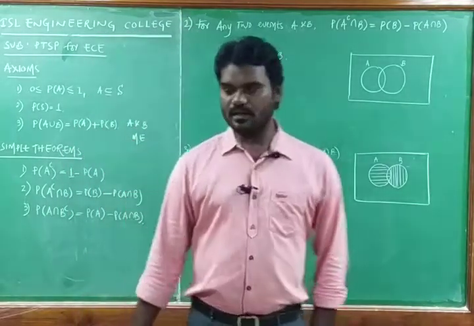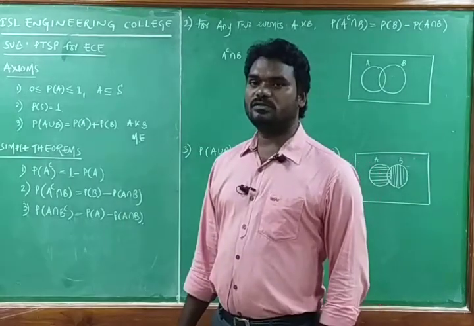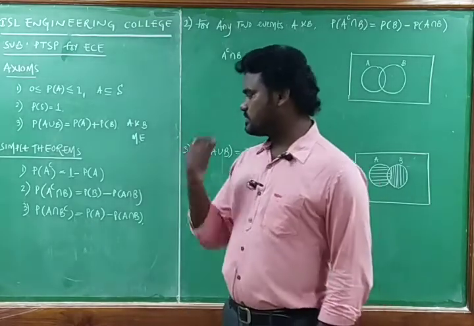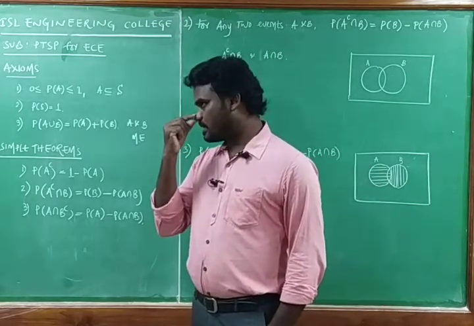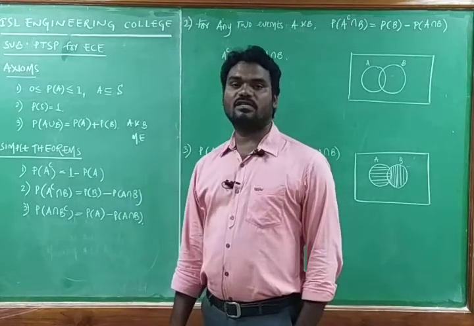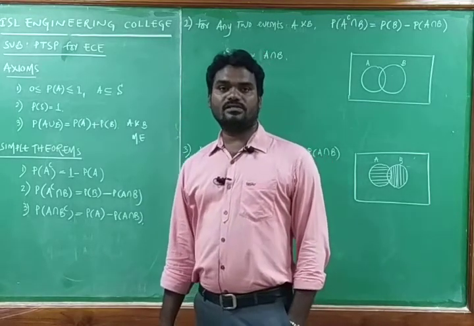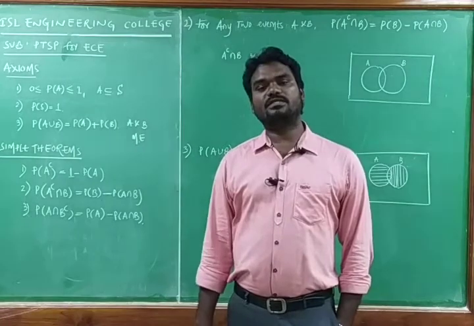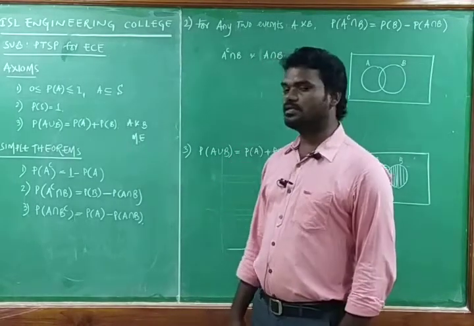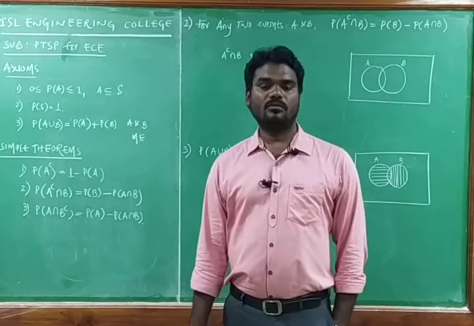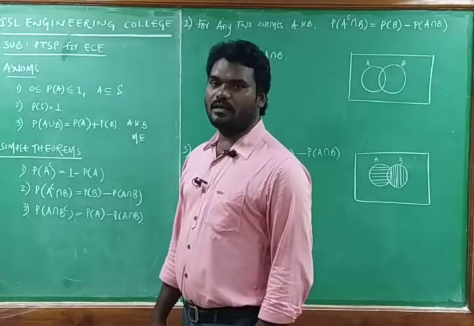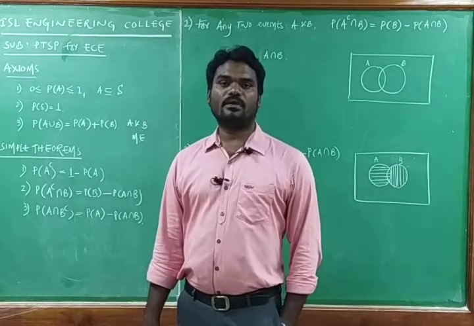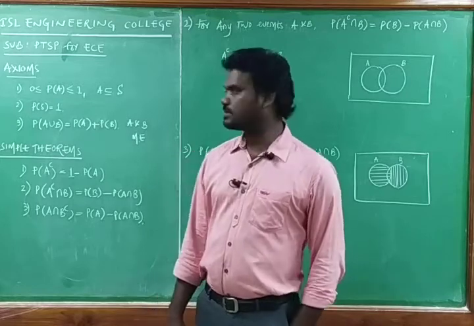Before going to see these elementary theorems and their proofs, we need to revise 2 fundamental things. One is axioms and the simple theorems, whatever so far we have discussed. There are 3 axioms for the probability. The probability of an event A must lie between 0 and 1, it should not be a negative number and it should not be more than 1. And that event must be a subset of a sample space, where the sample space is the total number of possible outcomes of an experiment.